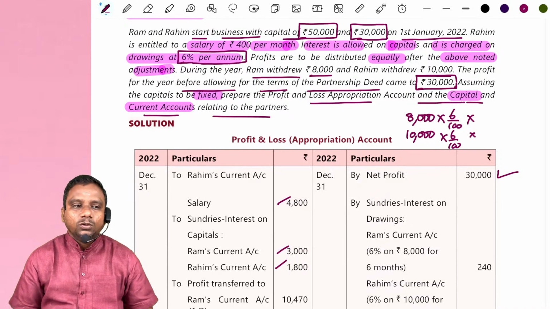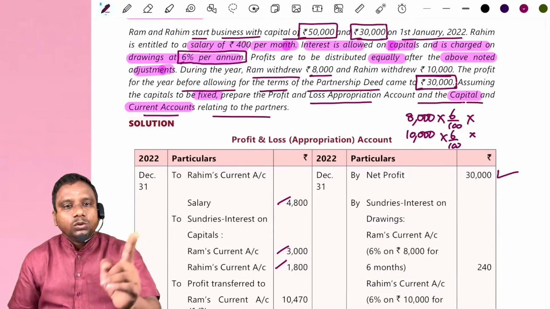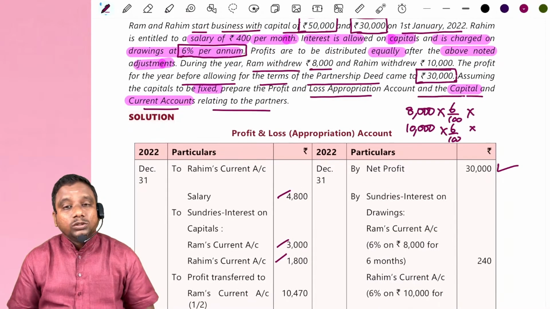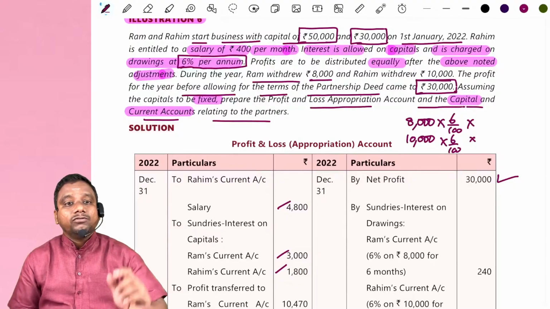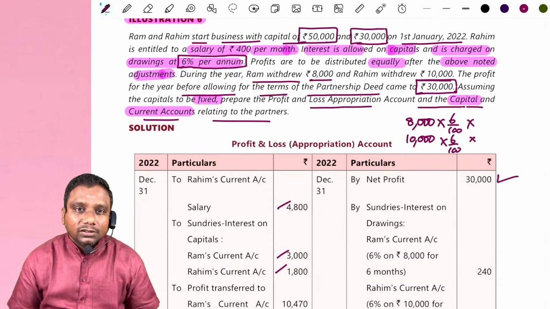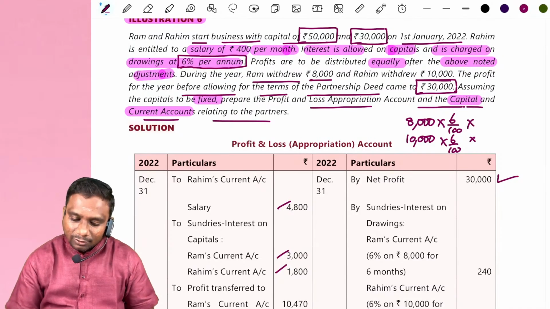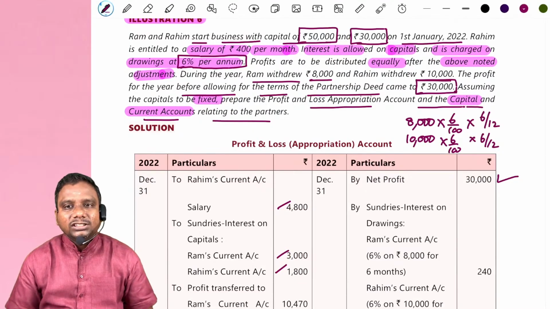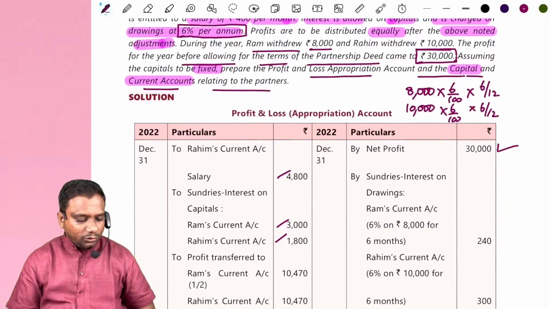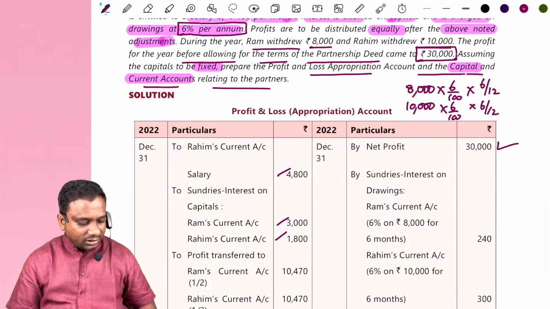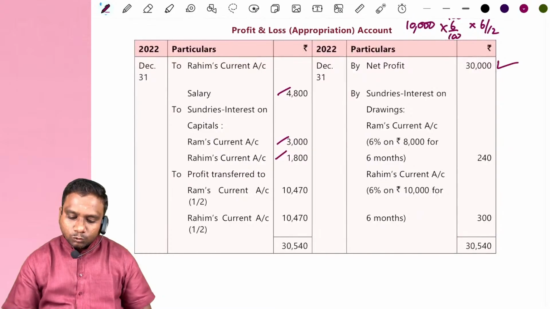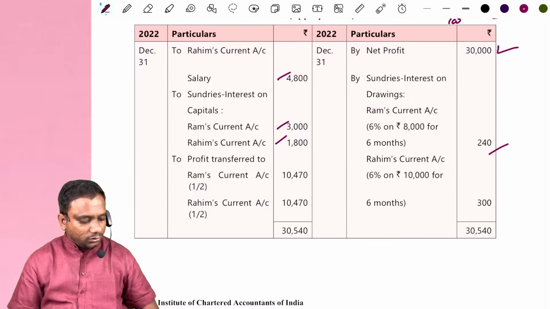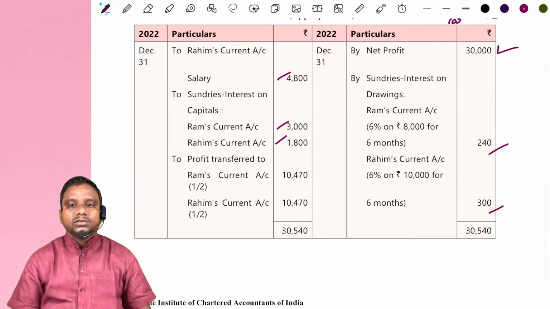Generally, interest on drawings is calculated from the date of withdrawing the amount to the date of closing the books of accounts. But here, the date of withdrawal is missing. They have not given the date of withdrawal. In that case, we calculate interest for an average period of 6 months. So 8,000 into 6% into 6 by 12 comes to 240 rupees for Ram. For Rahim, 10,000 into 6% into 6 by 12 comes to 300 rupees.